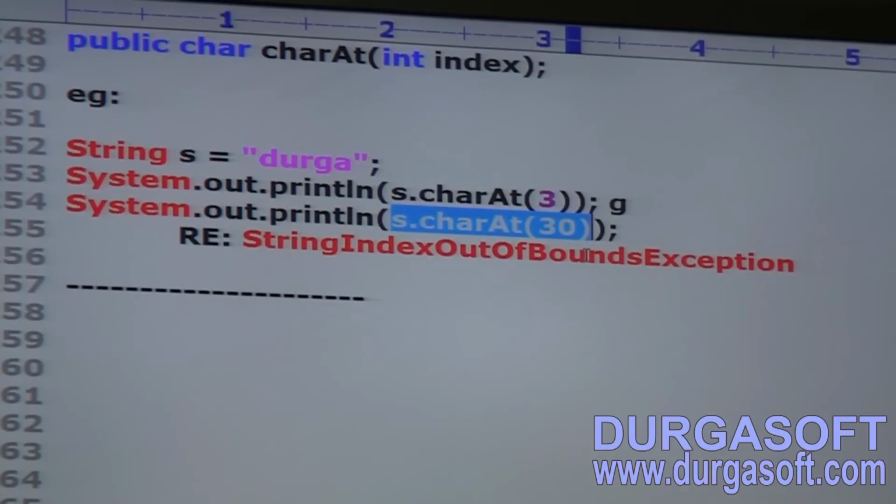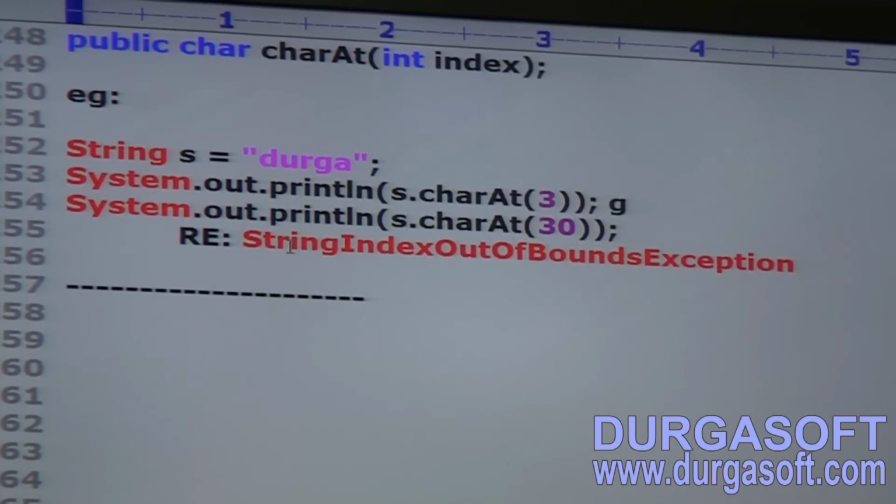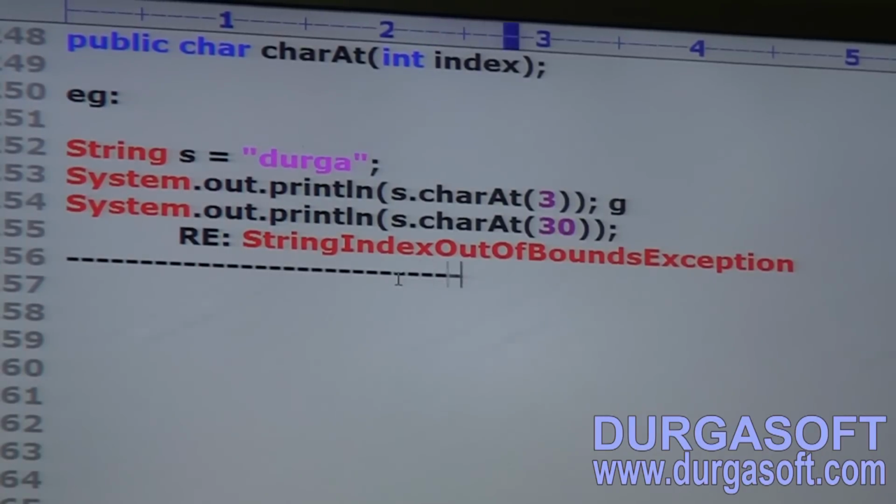What is the character at the 30th index? What will happen? StringIndexOutOfBoundsException. So this is about the charAt method of int index.